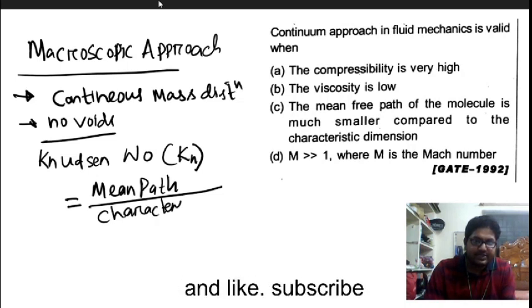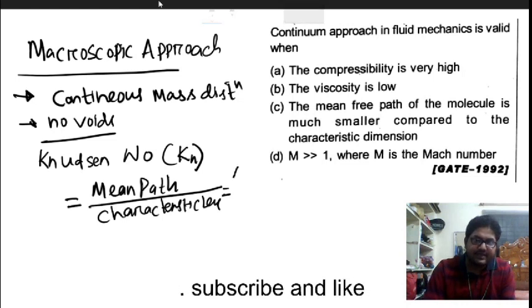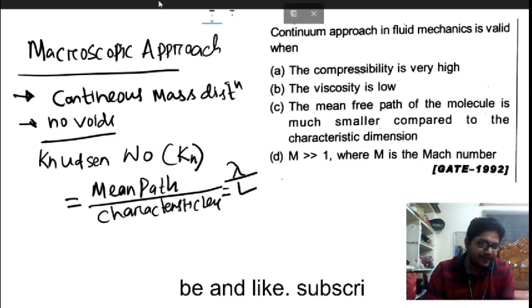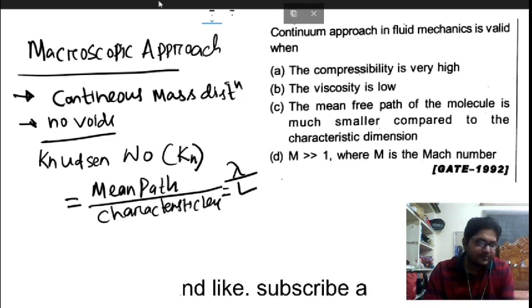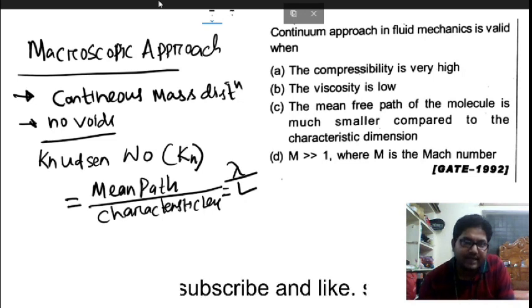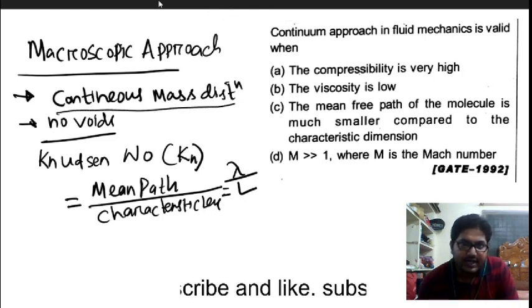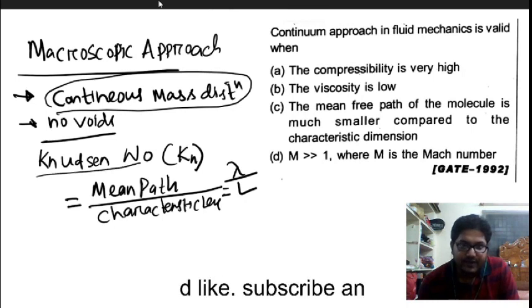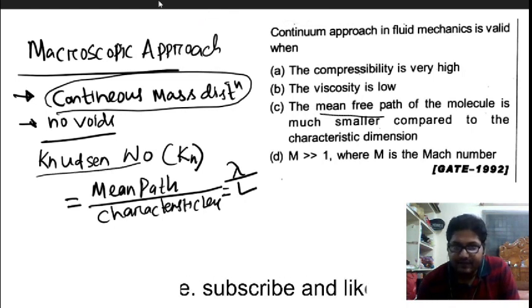The mean free path is represented by lambda, and the characteristic length is L. This is how the fluid is continuous in nature.